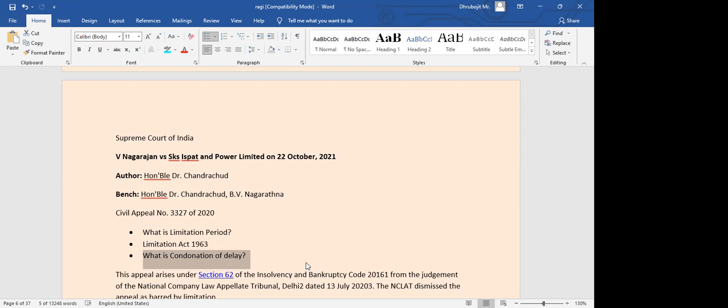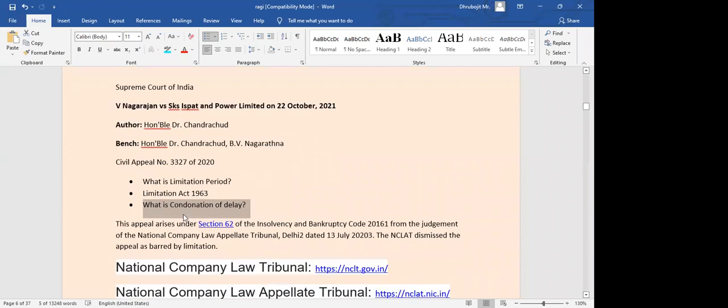For example, because of COVID there was a nationwide lockdown, so I could not approach the court. It's a valid enough reason, and the court may allow the parties to file. So parties can file an application for condonation of delay as well.